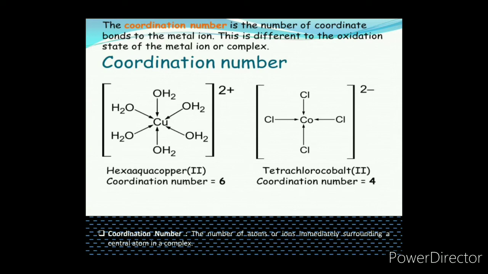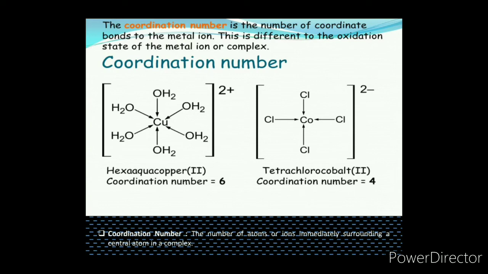In the second example, there are 4 chlorine atoms attached with cobalt. It means that the coordination number is 4. So, to identify the coordination number, you should know the number of ligands attached with the central metal atom, because there are certain ligands which have 2 donor atoms. At that time, the problem comes to identify the coordination number.